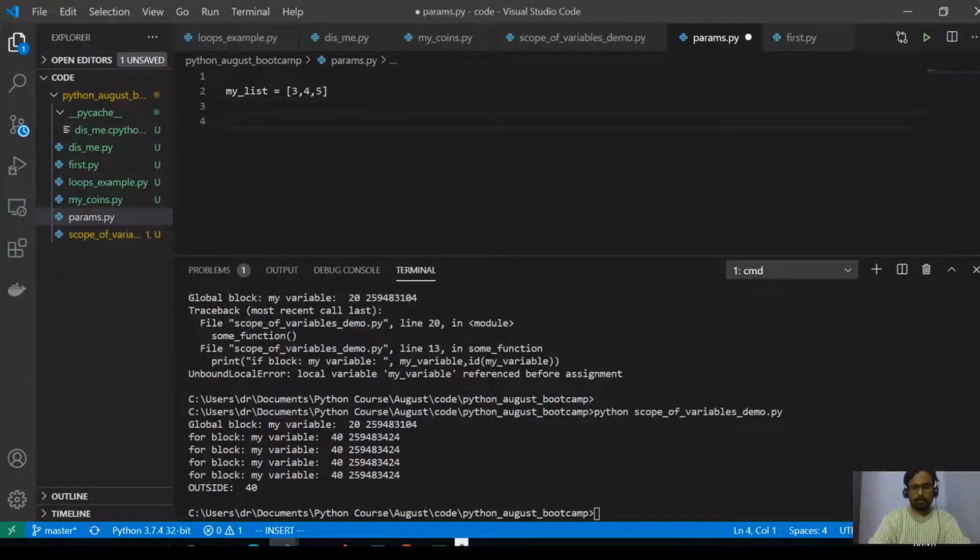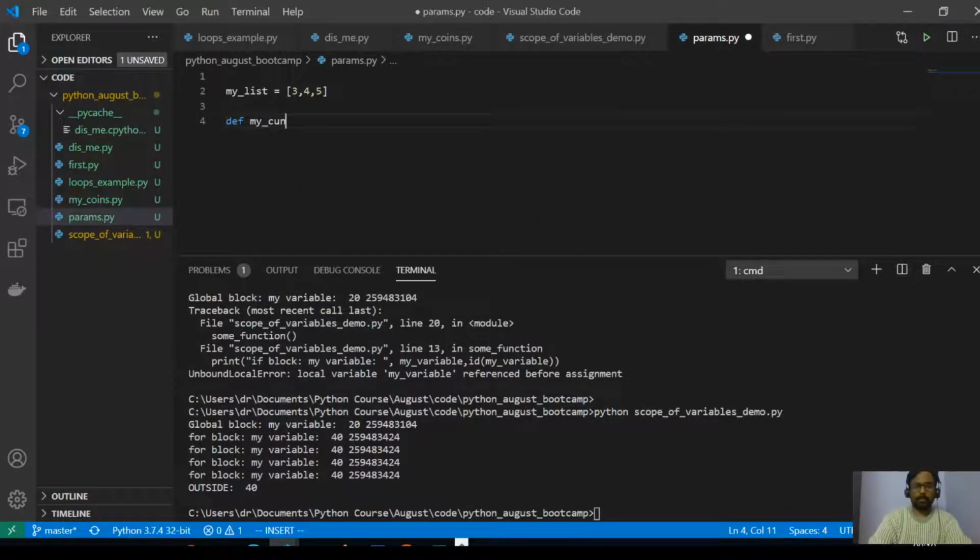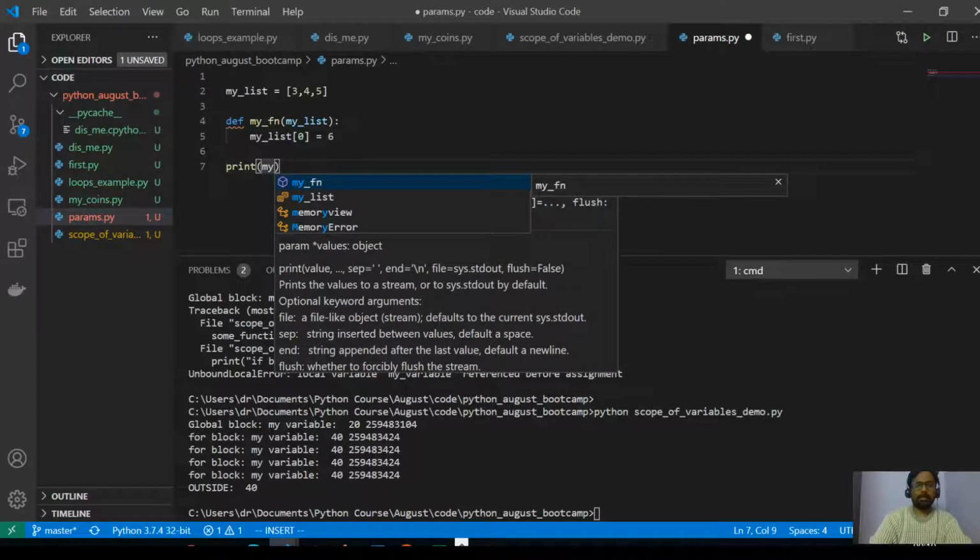This is a variable, and then I'll write a function like this. I'll pass my list as a parameter, and then what I'll do is access the first element of my list and try to modify that element. The first element is 3. I'll try to modify it to 6, and then I'll come out of here and print my list.